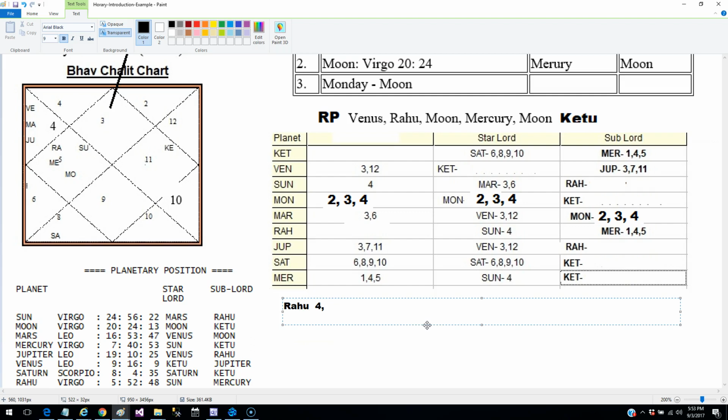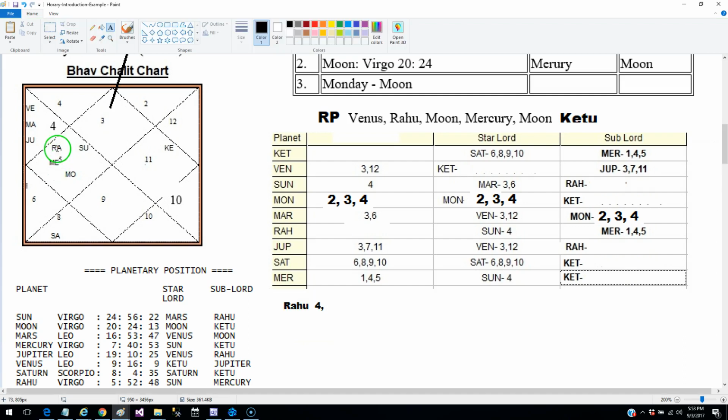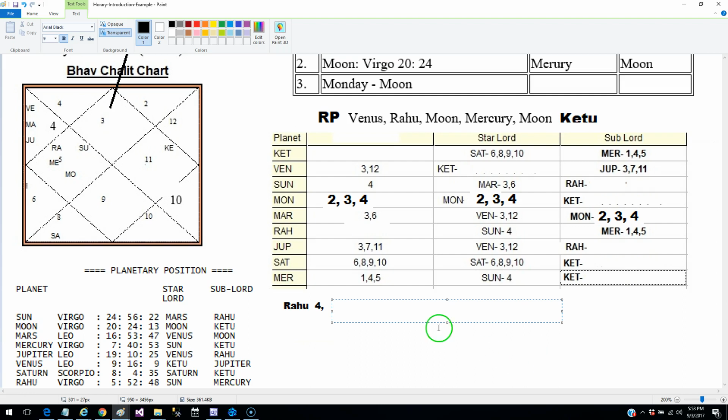So this has come from Rahu representing Sun. Then Rahu is also representing Mercury. Mercury we find is the ascendant lord and also the lord of the 5th cusp, and Mercury is in 4. We have already written 4, so we write 1 and 5.